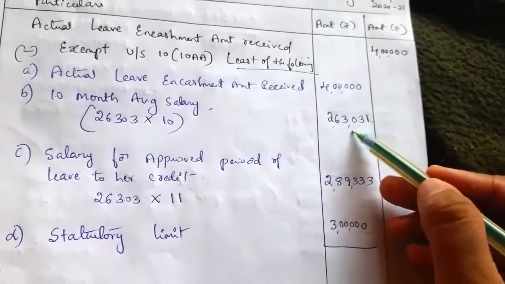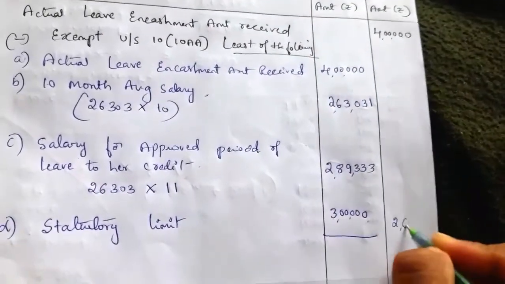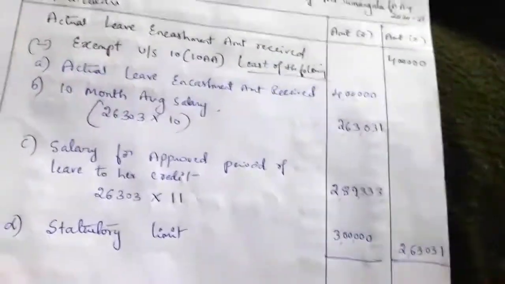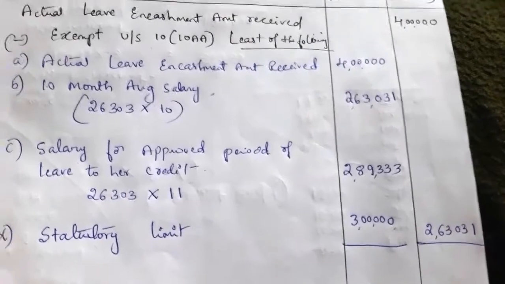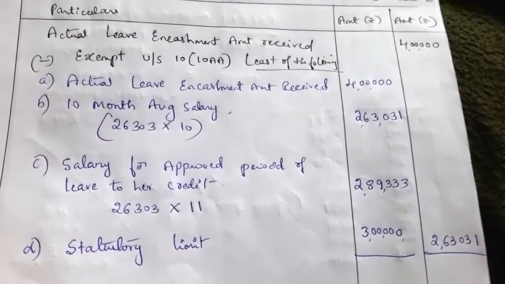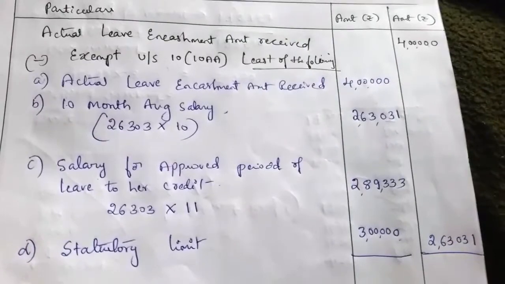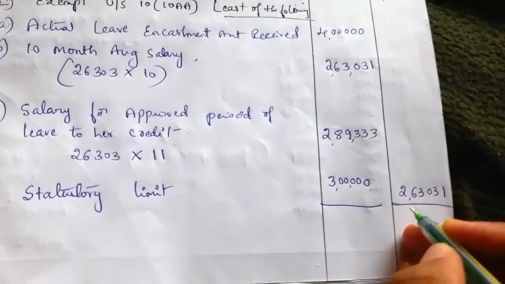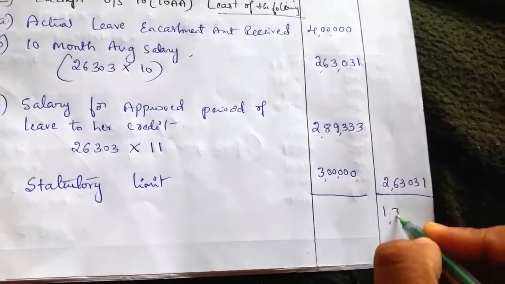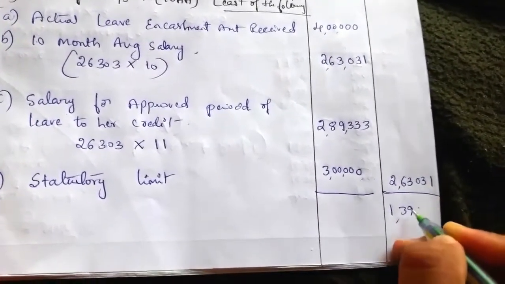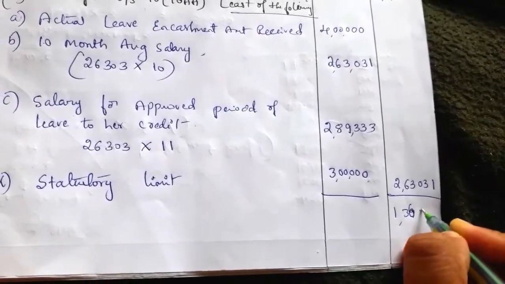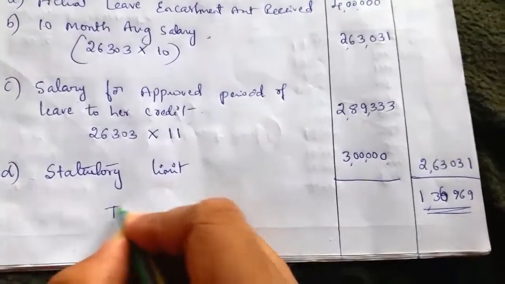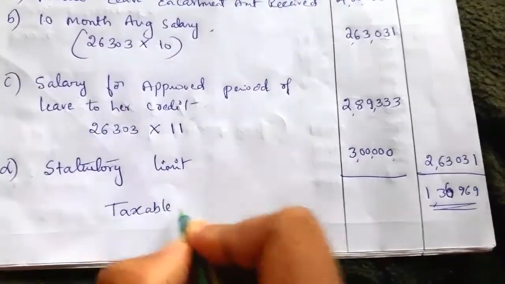Which is the least? 2,63,031. So to the extent of 2,63,031, she can claim an exemption under section 10(10AA) for the earned leave encashment, and the balance amount is taxable here. That is nothing but 1,36,969, the taxable earned leave.